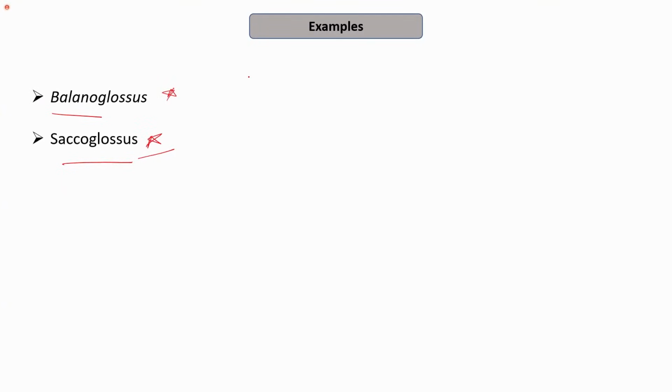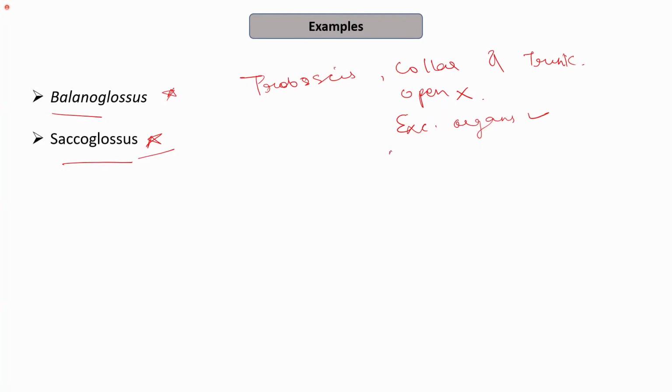So the most important thing about this phylum is that the body is divided into three parts, which are the proboscis, collar and trunk. The circulatory system is of open type, right? They have excretory organs present. They are similar to chordates in the sense that they have gill slits, right? So these are certain characteristics of this phylum, which is the phylum Hemichordata. Hemichordata is described very briefly in NCERT. So this is all about the phylum Hemichordata.